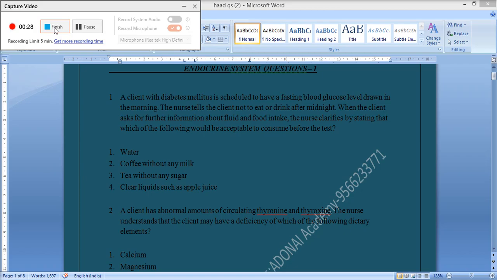1. Water. 2. Coffee without any milk. 3. Tea without any sugar. 4. Clear liquids such as apple juice. The correct answer is 1.